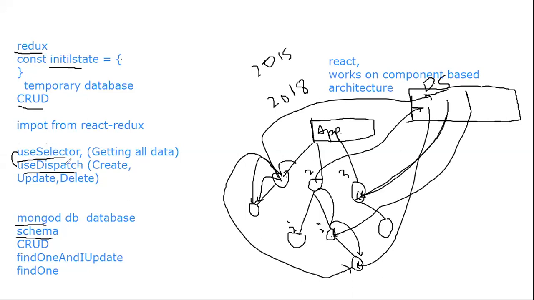Okay, and we will import useSelector and useDispatch from React Redux. It's a simple thing: from the React Redux library, I have to import these two hooks, useSelector and useDispatch. Okay, clear. To get all data, simply to read data, we will use the useSelector hook.